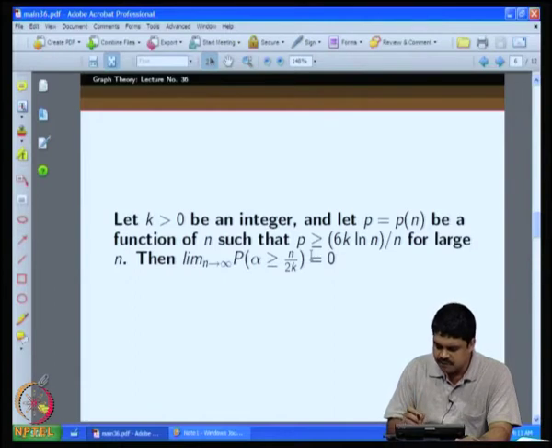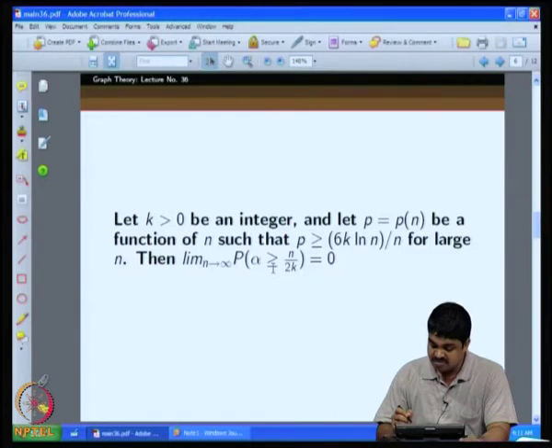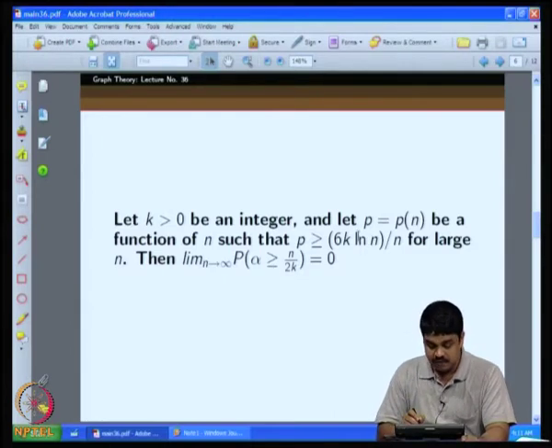It turns out that if I give the probability p greater than or equal to 6k log n by n, then we can make this happen. But then unfortunately, this is already too high for the other event.